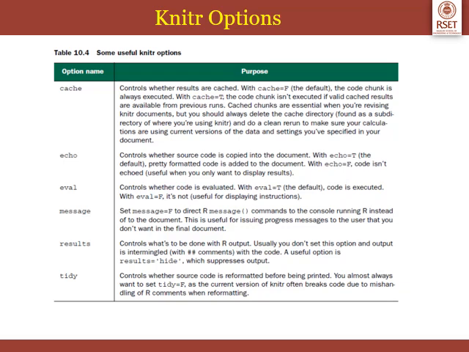Next one is message. Set message equal to false to direct R message commands to the console running R instead of to the document. Next option is results. It controls what's to be done with R output. Usually you don't set this option and the output is intermingled with the code.